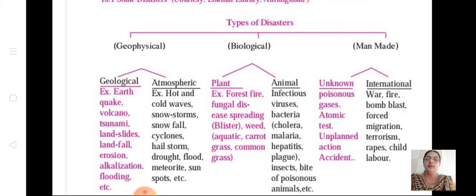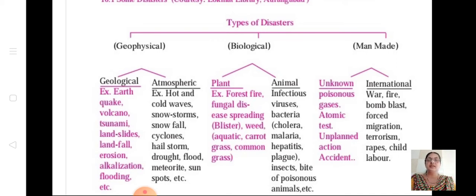Related to plants, if there is any disaster, it is called biological, plant type. Under animal: infectious viruses, bacteria, cholera, malaria, hepatitis, plague, insect bites and poison of insects, bite of poisonous animals. All these are related to animals.